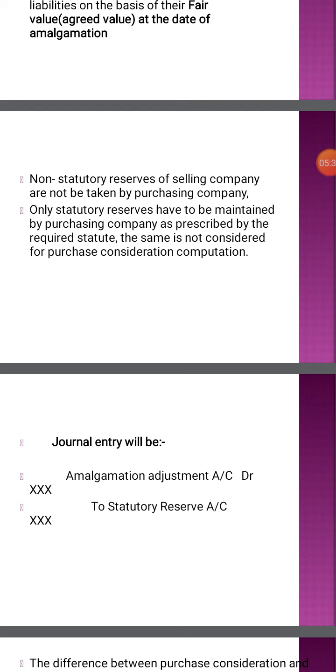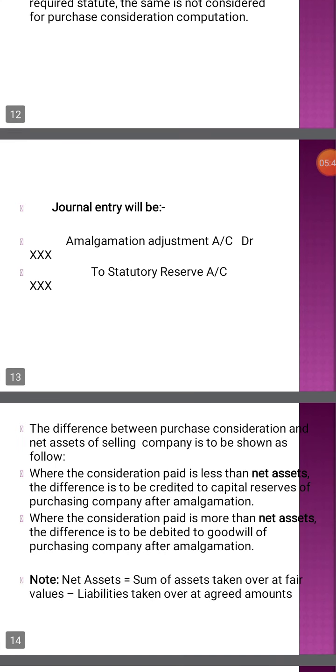Non-statutory reserves of the selling company are not to be taken over by the purchasing company. Only statutory reserves have to be maintained by the purchasing company as prescribed by the required statute. The same is not considered in the purchase consideration. The journal entry will be: amalgamation adjustment account debited to statutory reserve account.